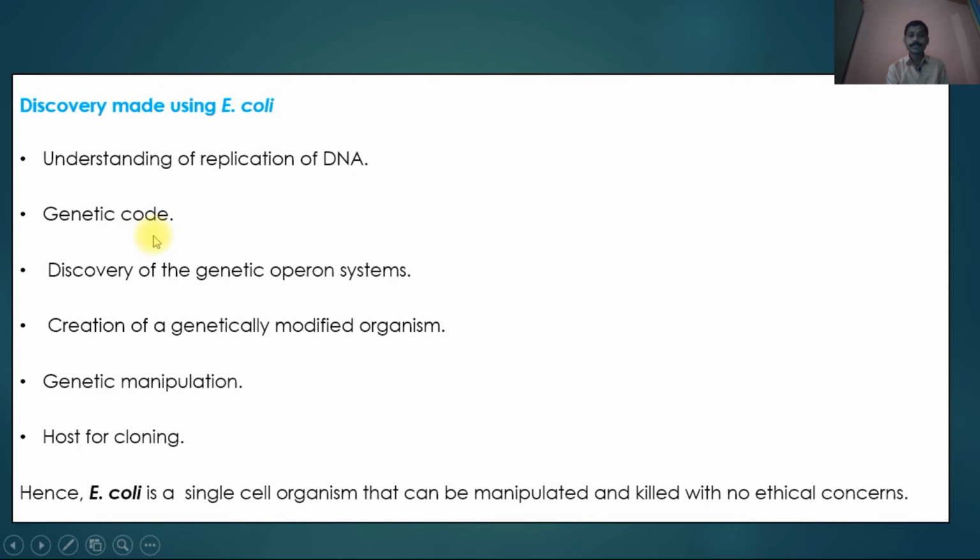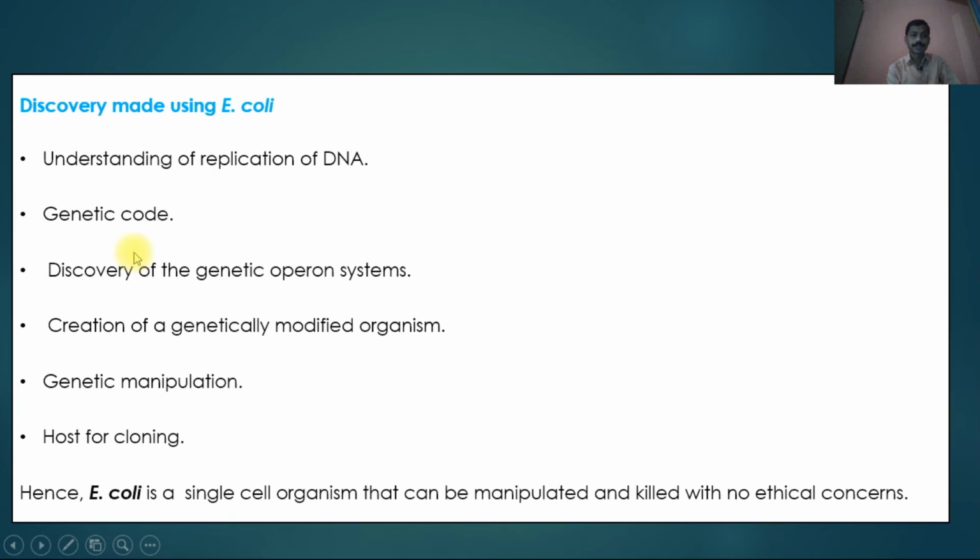Discovery of the genetic operon systems means switching genes on and off, through the presence of an operator, promoter and repressor genes present on one gene, and according to environmental conditions they operate. Such a discovery was again made in E. coli. The lactose operon and tryptophan operon are well-studied operon systems.